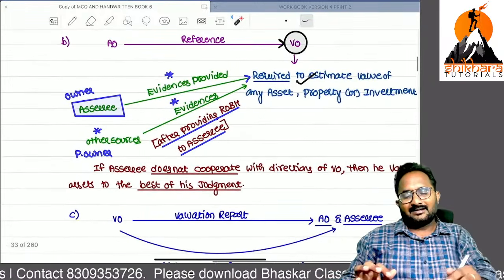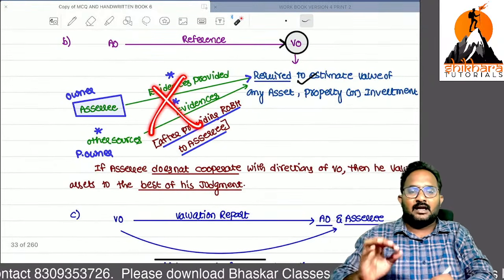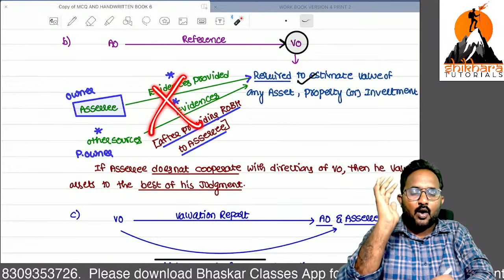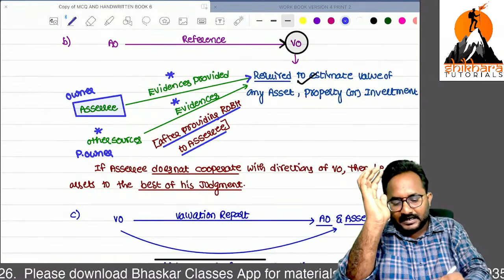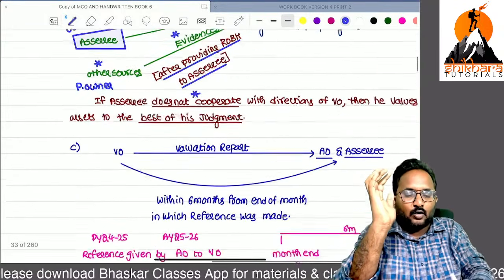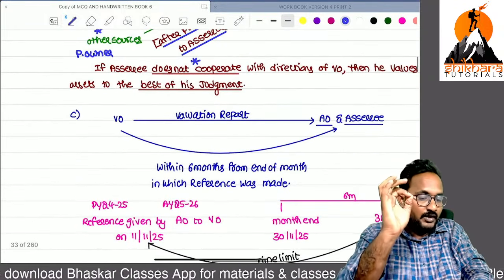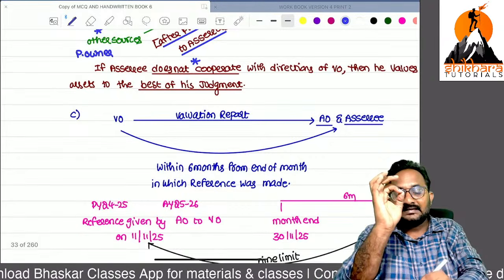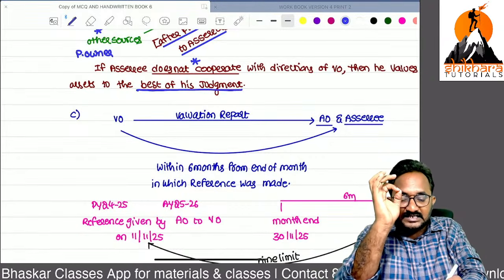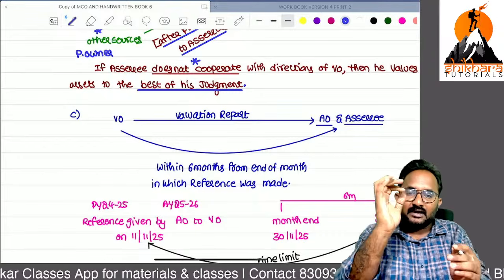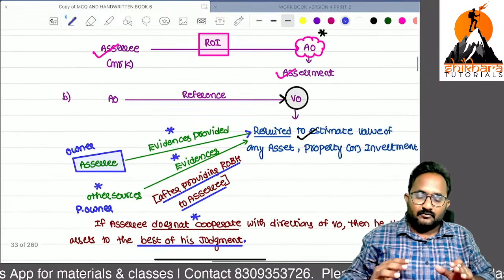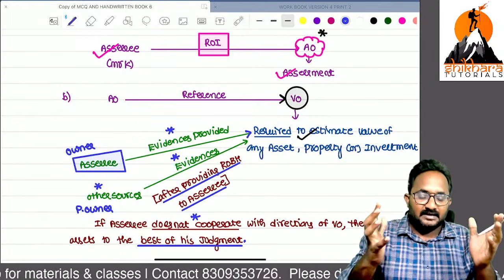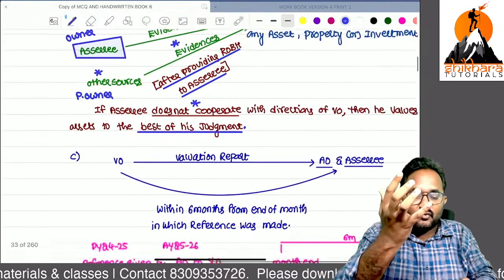Now, sir, I am not at all cooperating with the valuation officer. Now, how can the valuation officer do the valuation of these things? That is the only point. If that SSE does not cooperate with the directions of the VO, he values that asset at the best of his judgment. Like whatever information is available in his hands, he can complete the valuation. He can submit the valuation report.